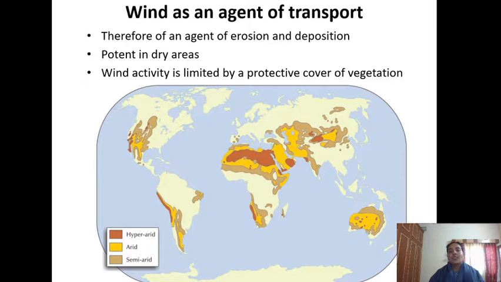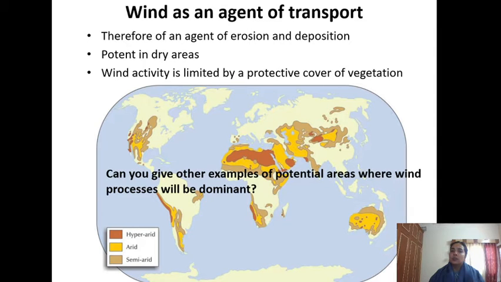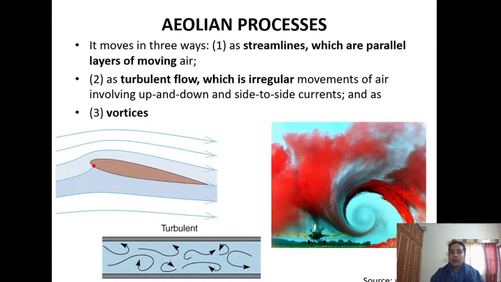Now these regions are very much vulnerable or prone to wind erosion. Why? Because the moisture content of the soil is low and often there is negligible vegetation cover offering any protection from the wind. Now can you give me examples of potential areas where wind processes will be dominant? Do write it in your notebooks.